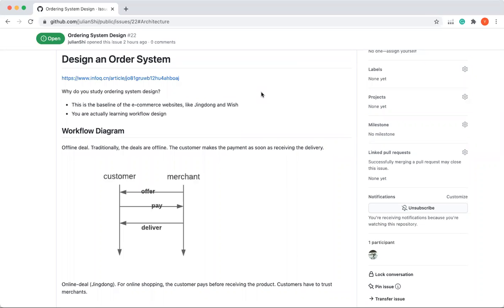Hi there. It's a brief introduction of the ordering system. The ordering system has been very useful in e-commerce websites like Jingdong and Wish. It keeps track of your order from the beginning of placing the order, to making a shipment, to closing the order. It's also useful in many other applications.